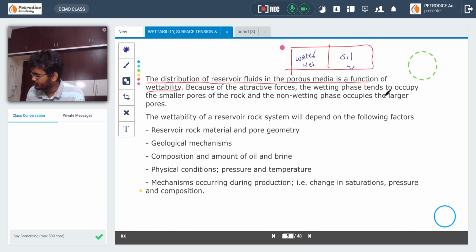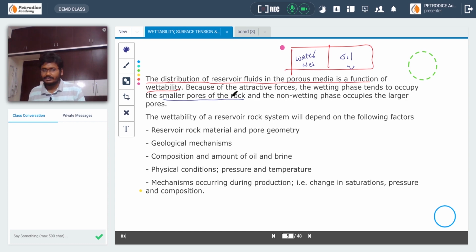The wetting phase tends to occupy the smaller pores in the rock, and the non-wetting phase, that is the oil, tends to occupy the larger pores in the rock. We will be talking about why the wetting phase occupies the smaller pores and the non-wetting phase occupies the larger pores in the next PPTs. But for now, remember this: wettability plays an important role in the distribution of reservoir fluids in a reservoir.